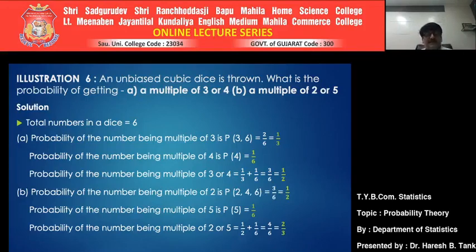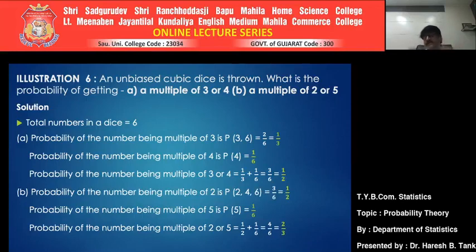The addition theorem says that if the connector is OR and if your events are mutually exclusive, then you can sum up the individual probabilities. Again, the word mutually exclusive came into the picture. Look, probability of getting a multiple of 3: there are two ways, 3 and 6. Probability of getting a multiple of 4: in a single way you can get it, which is 4.